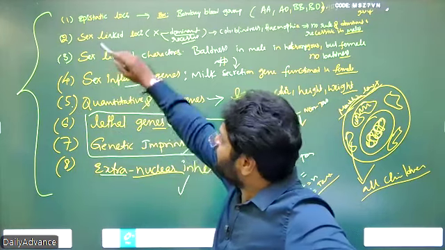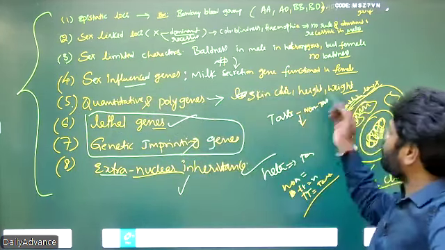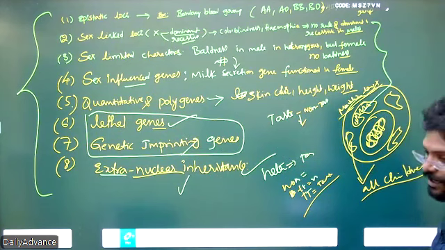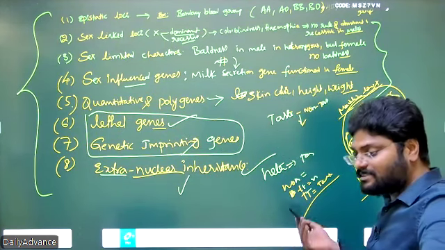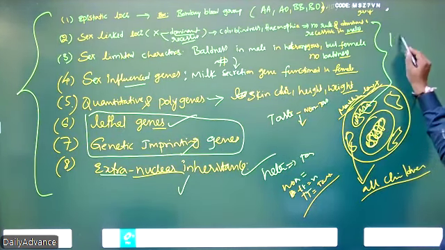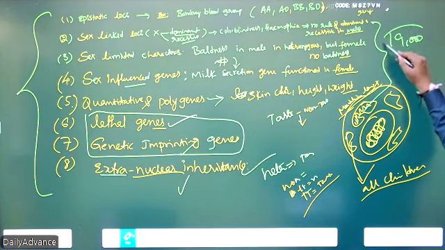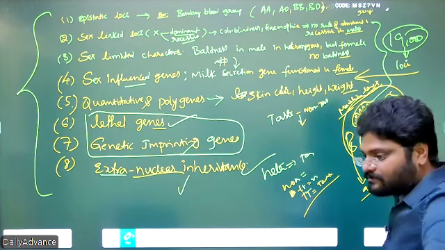So how many of these genes are present? All these types of loci number nearly 19,000 loci. Nearly 19,000 loci have these characteristics.